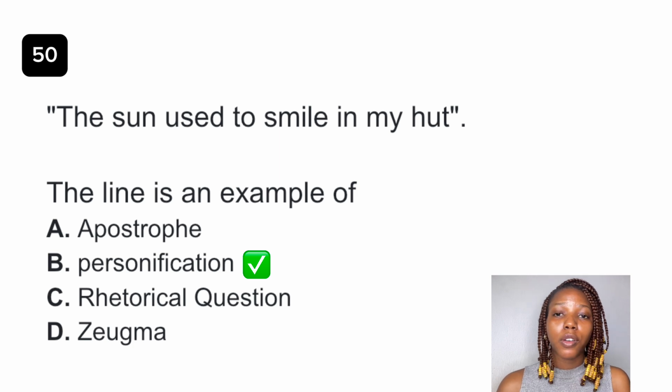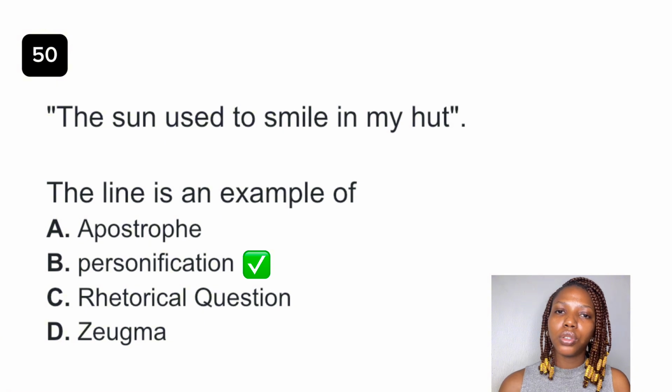When we speak of apostrophe, apostrophe is speaking to an absent person or an abstract idea as though they can reply, speaking directly to them. A rhetorical question is asking a question to make a point rather than demanding a reply or response.